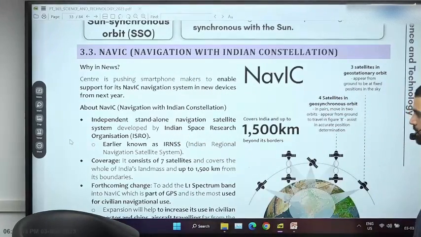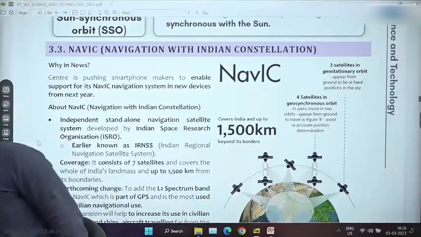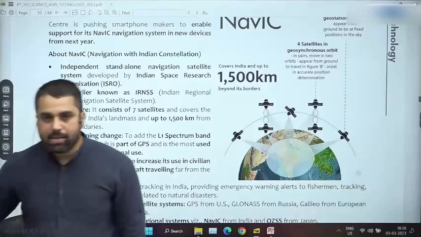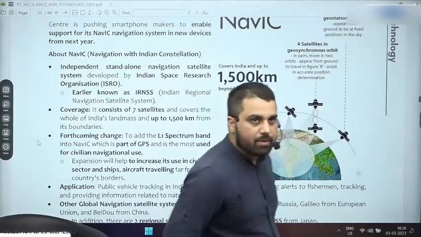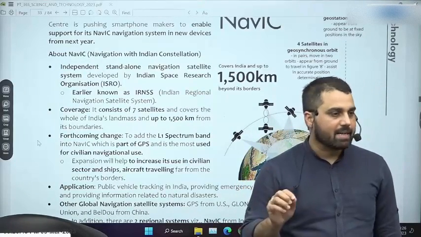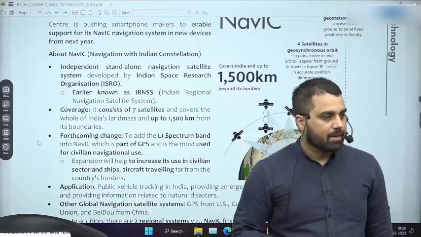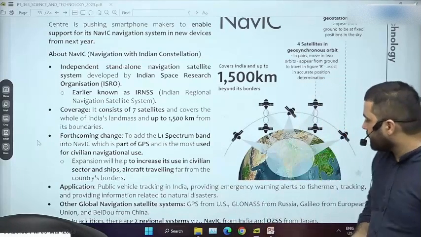So NAVIC is India's navigational satellite program. There are some navigational satellites. Navigational satellites, the purpose, as I told you, is to tell the location and timing of a particular point on Earth. Location means latitude, longitude and altitude. Now how do they do that?